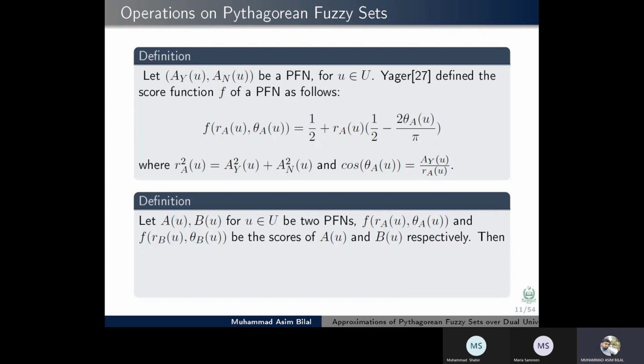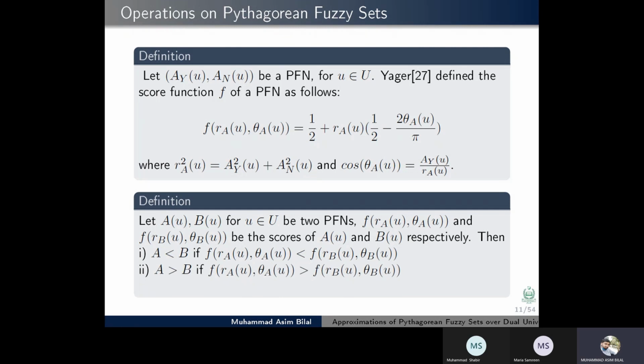Let A(u) and B(u) be two Pythagorean fuzzy numbers, and f(r_A) and f(r_B) be the scores of A(u) and B(u) respectively. Then A is less than B if the score function of A is less than the score function of B. A is greater than B if the score value of A is greater than the score value of B. A is equal to B if the score value of A is equal to the score value of B.